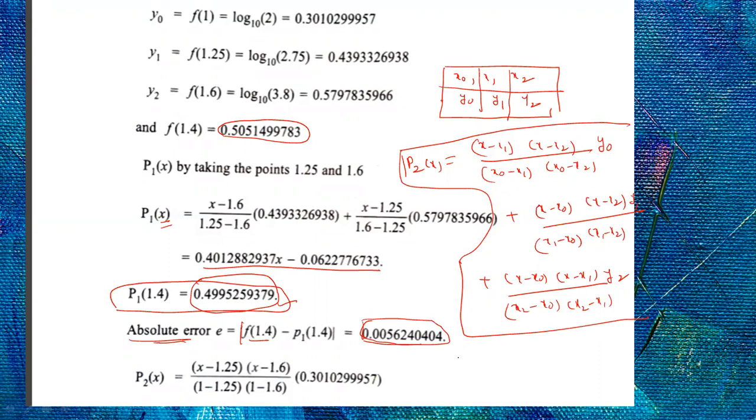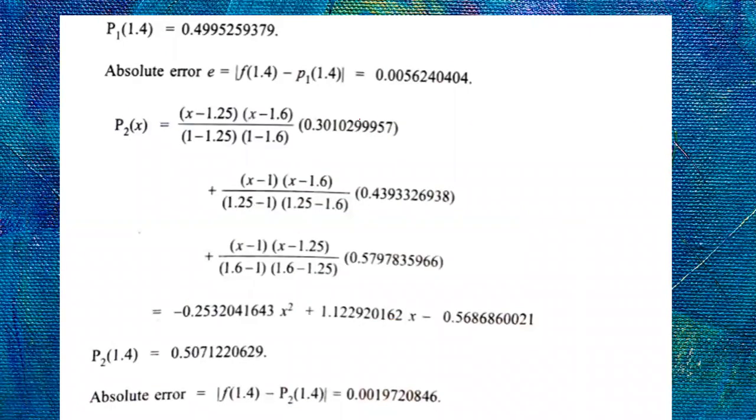Now you know what x0, x1, x2 are. Your x0 is 1. Your x1 is 1.25. Your x2 is 1.6. And what are your y0, y1, y2? See here it is. This is your y0, this is your y1, and this is your y2. So in this formula, wherever x0, x1, x2 are there, substitute 1, 1.25, 1.6, and y0, y1, y2 as these. By substituting, you will get this value.